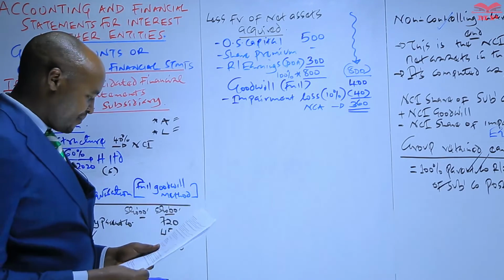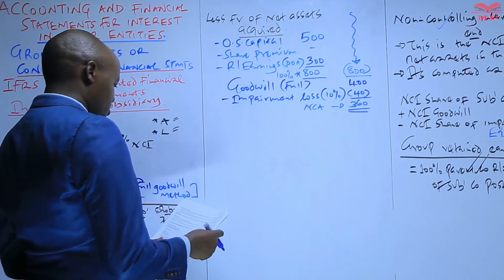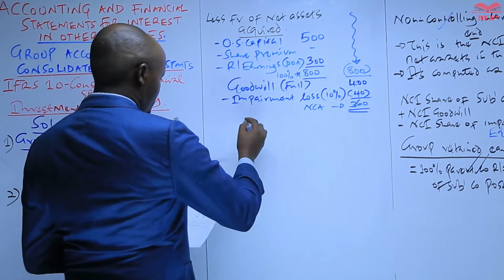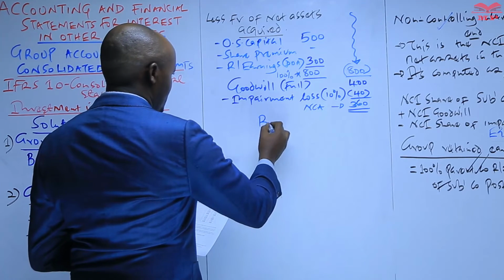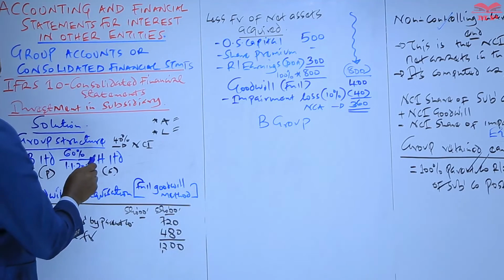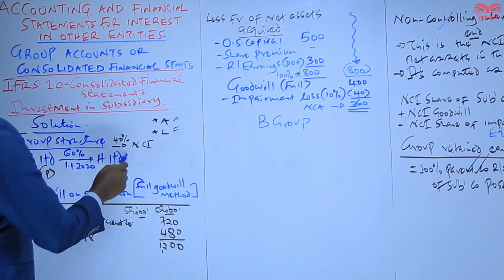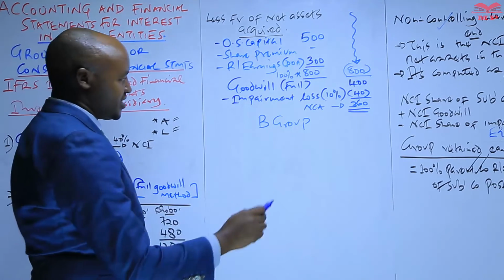And I think now with that we can proceed and prepare what we are required to prepare. We are required to prepare the consolidated statement of financial position of P group. Group, remember, is the parent company and the subsidiary. So P Limited and H Limited is a group.